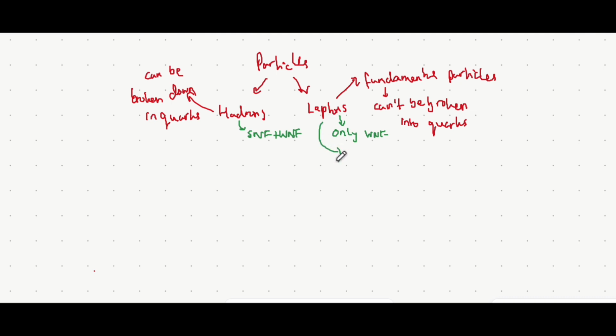So there's three examples of leptons you need to know. And this is for every specification, by the way. That's an electron, a neutrino, but there can be an electron neutrino and there can be a muon neutrino, which brings me on to the last lepton, which is a muon.